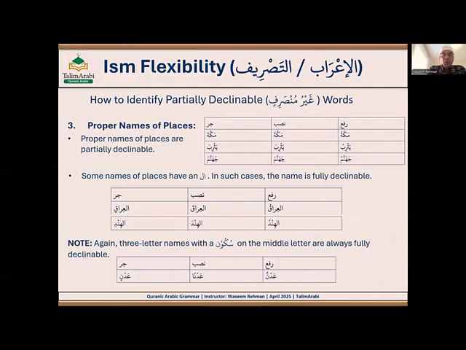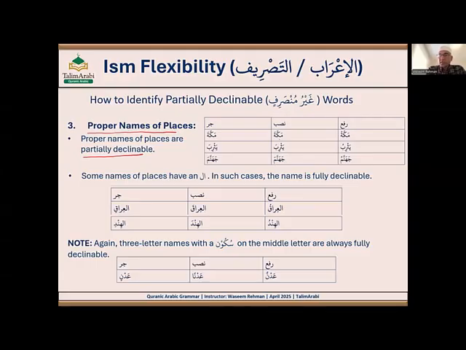So the third is proper names of a place. Now we're talking about places. First we talked about non-Arab names, partially declinable. Then we talked about female names and unique masculine names, partially declinable. And now proper names of a place. So proper names of places are partially declinable. Let's say Makkah, a proper name of a place. It will be partially declinable, meaning no tanween and no kasra in jar status. So Makkatu, Makkata, Makkata. That's how you use it.